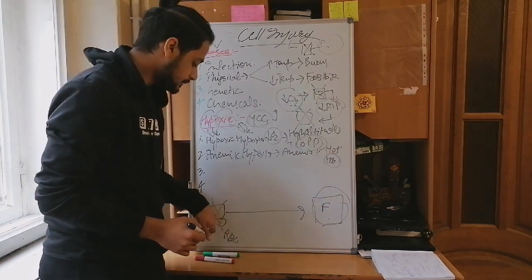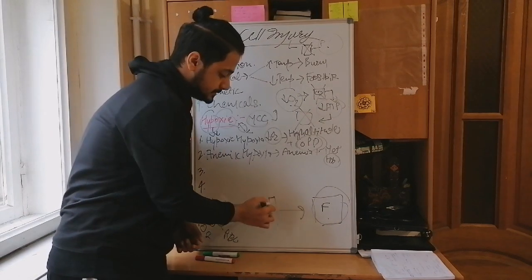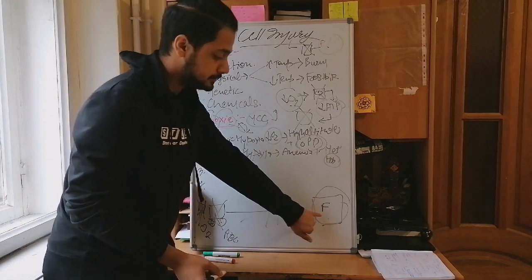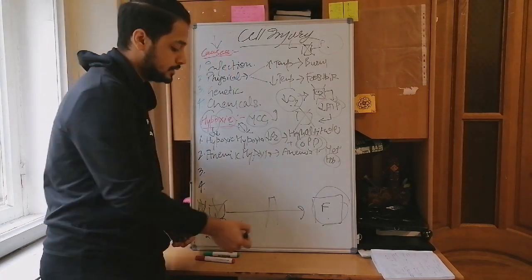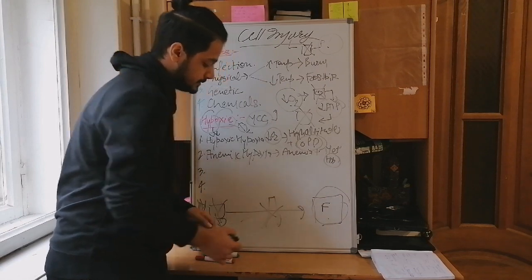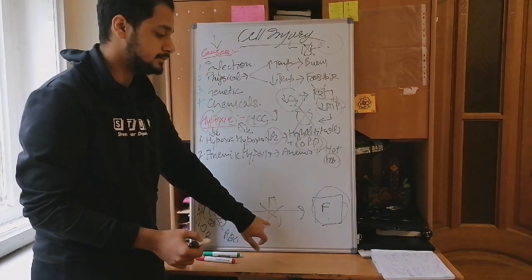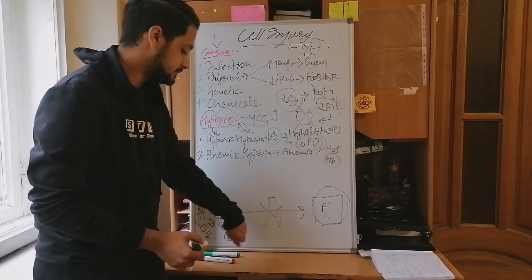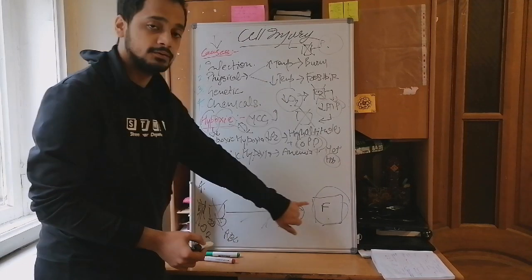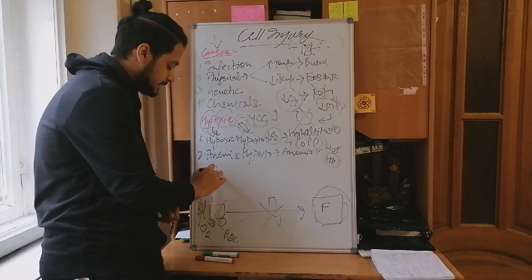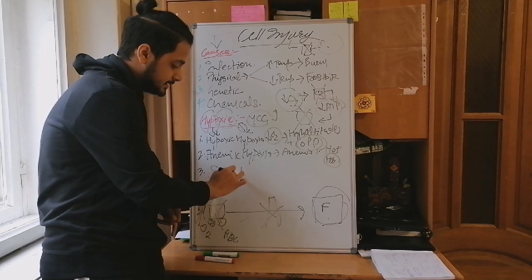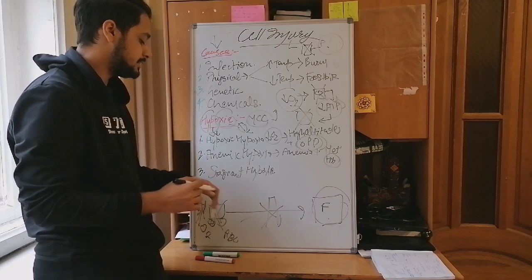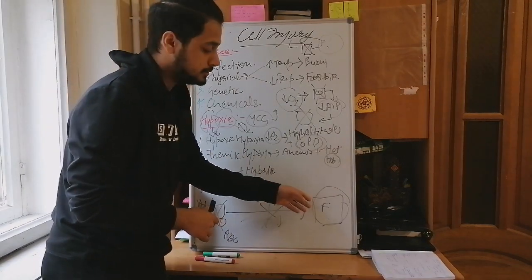And apart from that, when the truck is traveling, just imagine there's a toll plaza here, and it is not letting the truck travel to the factory where it is required to go. So this toll plaza is stopping the truck, that means it is causing some obstruction in the way. This type of obstruction, when it occurs while transporting the oxygen to the factory, is called stagnant hypoxia. Stagnant hypoxia occurs when there is some disruption in the traveling of RBC to the cell.